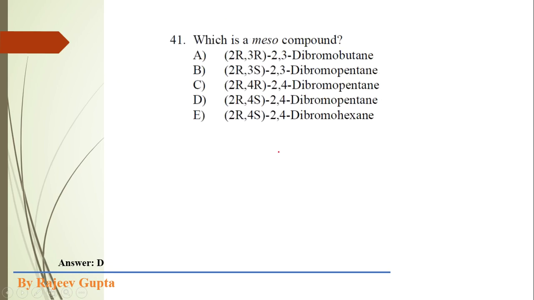which is a meso compound? Here a total of 5 IUPAC names are given with chirality descriptors or RS assignments. So we have to find out which one is the meso compound, and the other 4 compounds will be chiral compounds. So 2R, 3R 2,3-dibromobutane. First of all, I draw its Fischer projection.